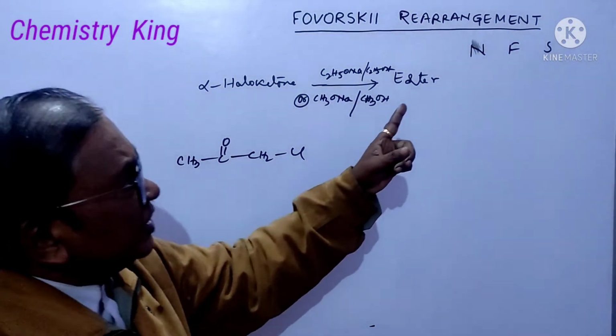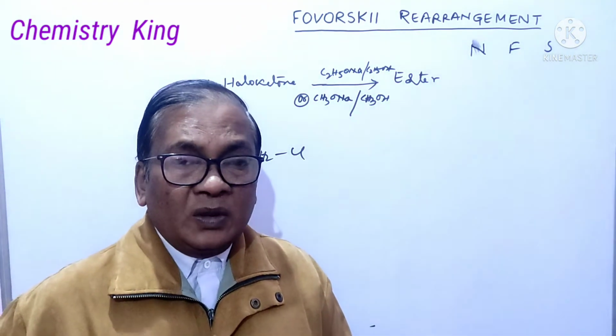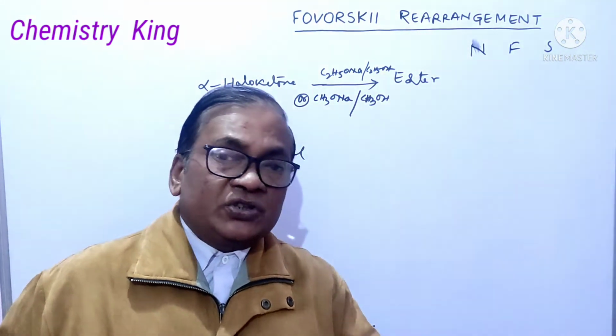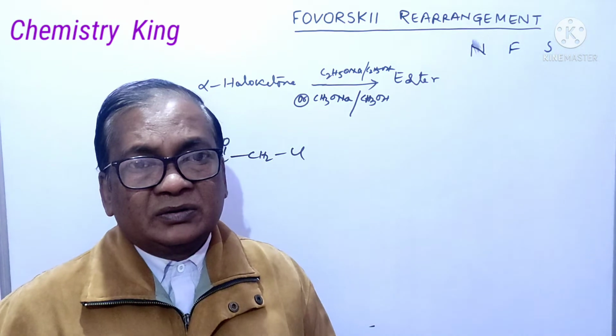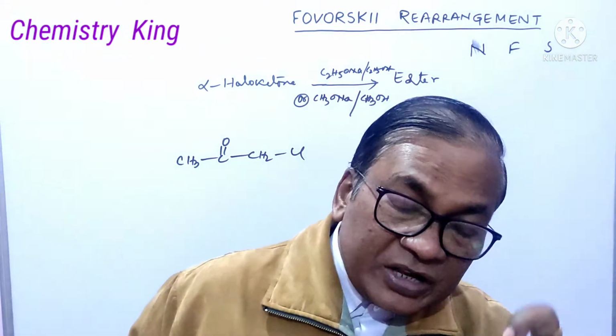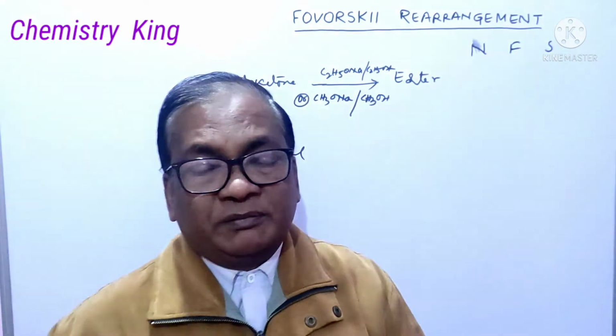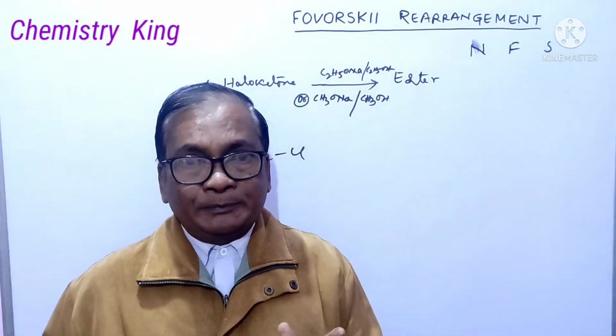These three rearrangements involve electron rich species. Electron rich species means carbanion. Okay?